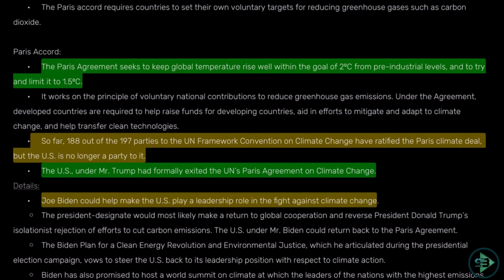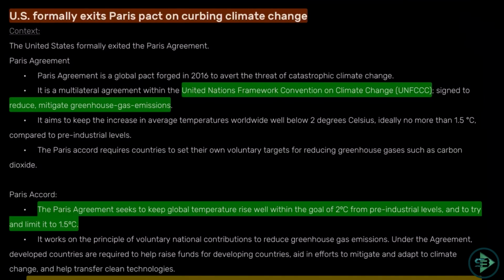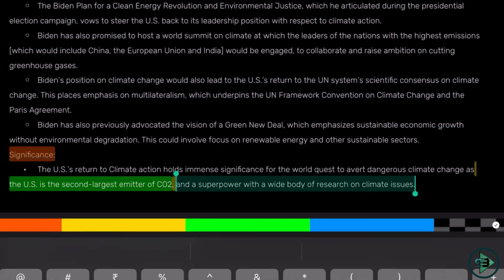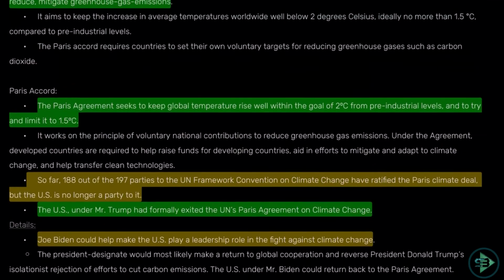So know this. What is Paris Agreement? I can just speak on and on for Paris Agreement. There is a lot to speak on this, which we can cover in some other class of international organization or international pact. But for the time being, just know under which UNFCCC, what is Paris Pact, why is this in news, and what is happening with it right now. So just know the news of it. Anything from this could be part of your question.